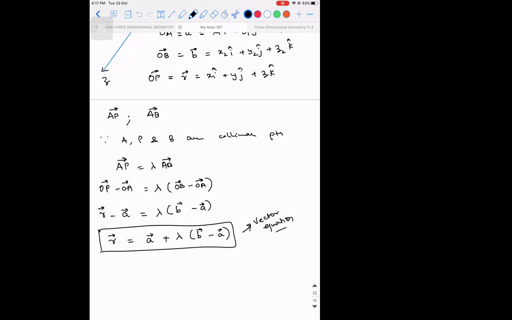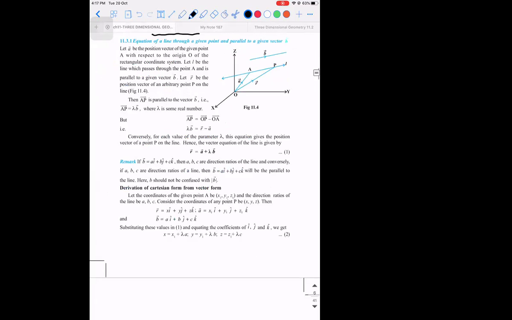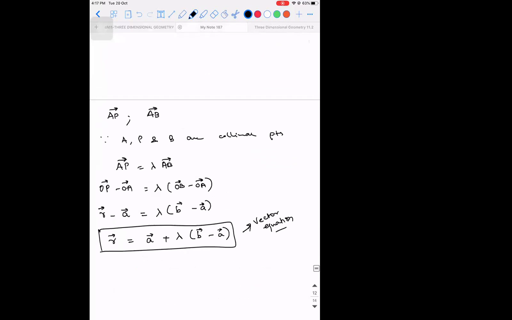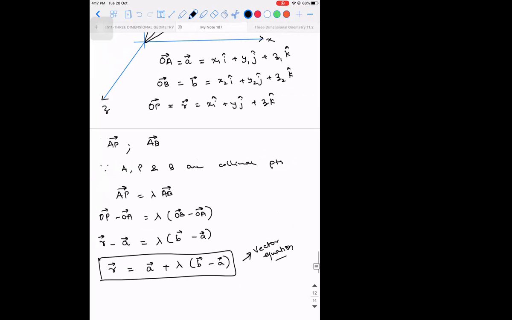Okay, let me check once. Yes, that's what they've used. Okay. So why did I check this? Because there is nothing wrong if I write it as B vector plus lambda times A vector minus B vector also. You can write it in any way you want. I just went with the textbook notation. Any doubt? No, sir.